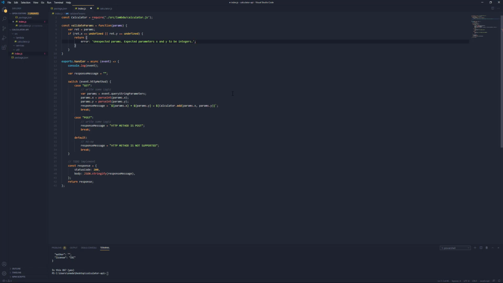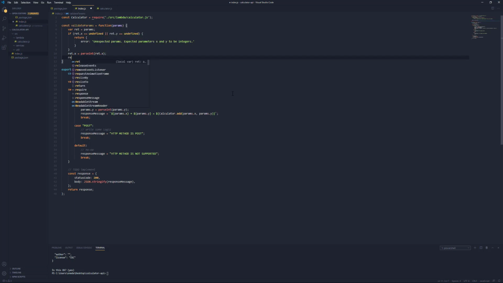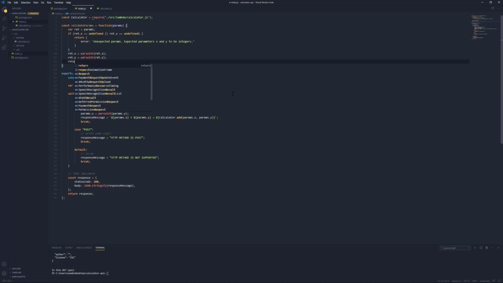So there we're providing a little bit of feedback back to the caller, and then otherwise we can say ret.x is going to be equal to %, ret.x, and ret.y is going to be equal to %, ret.y, and then we can return ret just like that.